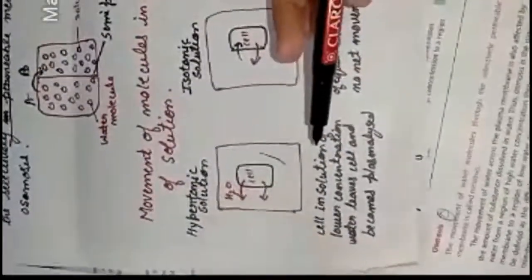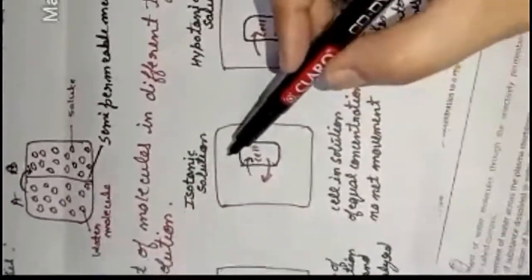In this case, the water molecules will move from the cell to outside, meaning the cell is in a solution of lower concentration. Here the water concentration is less in the outer environment in comparison to the cell, so the water molecules will move out of the cell. That type of solution is called hypertonic solution.